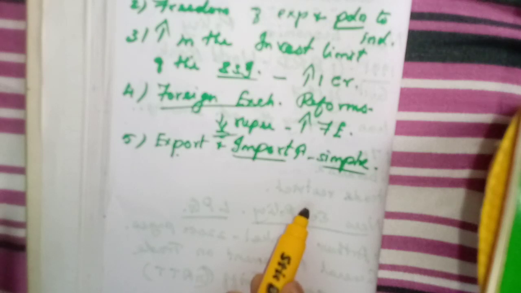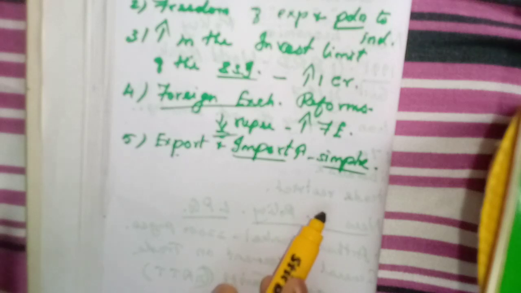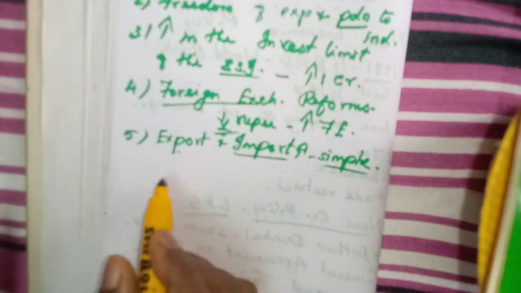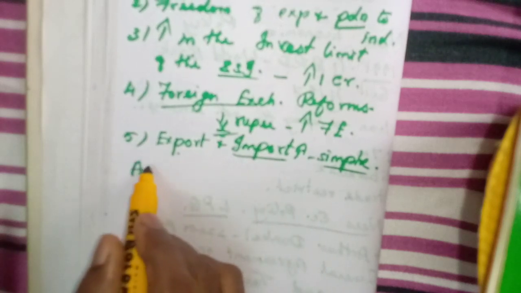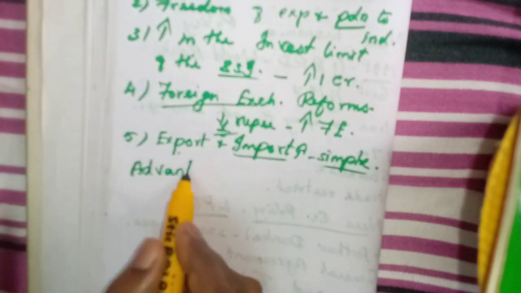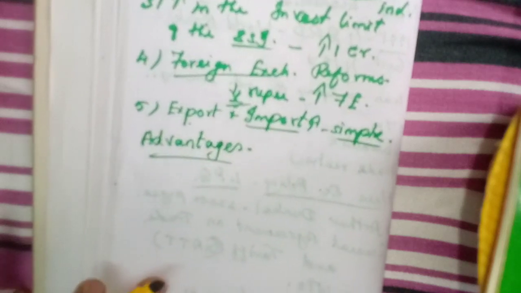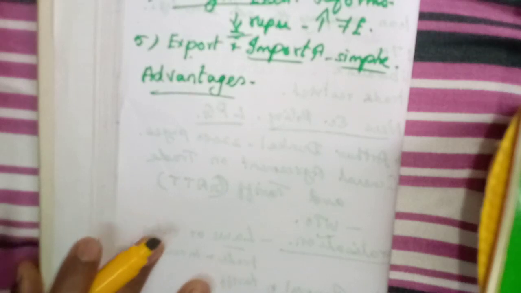Then in order to increase the production, they need to get the technology, isn't it? And for the technologies they have to bring some people, that we can say human resources. Everything has been relaxed. Okay, so that is what this liberalization is. What are the advantages that we have through this liberalization, we will learn.